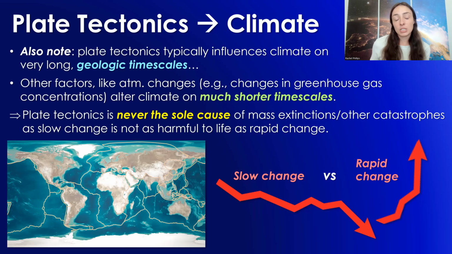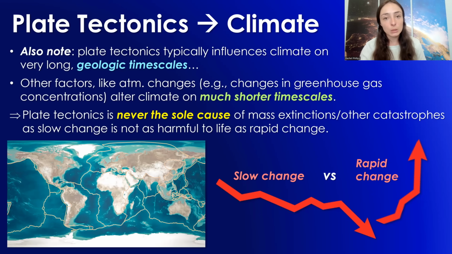So rapid change is more harmful, and thus plate tectonics can sometimes be, and has sometimes been, the trigger for other climate changes that then go on to cause mass extinction events. But it's typically associated with all these interconnected effects that then lead to a rapid spike or change in something, which then causes the mass extinction event.